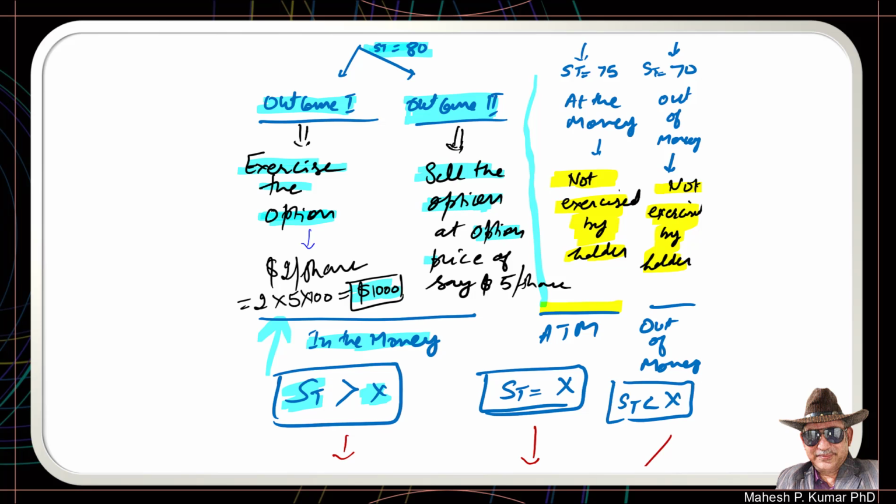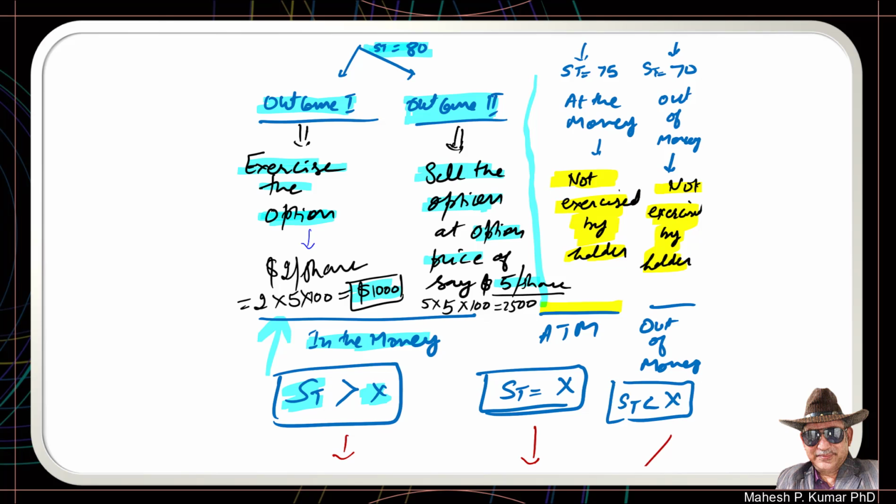Suppose the option price is $5 per share, and therefore this call option buyer would still sell the call options in the market and make this money: 5 times 5 contracts. So this is $5 per share profit, and there were 5 contracts, and each contract is of 100 shares, therefore $2,500 premium the call option buyer would receive in the market by selling the call option itself, right?